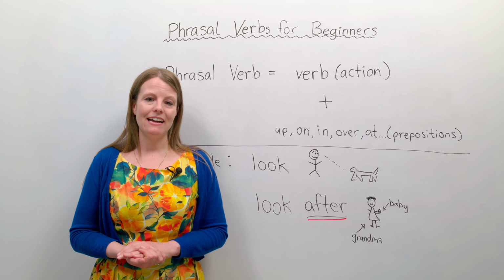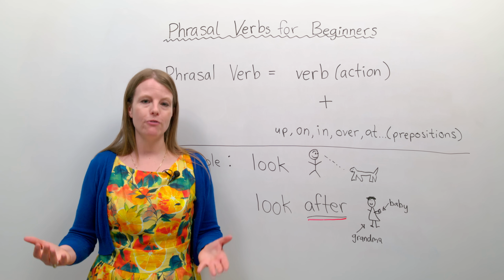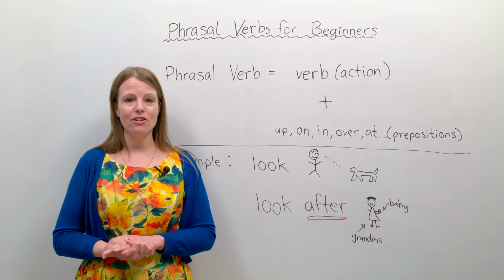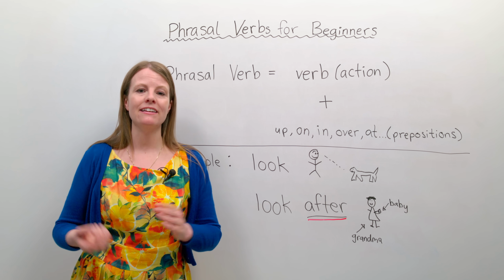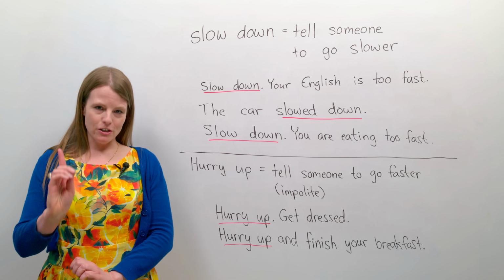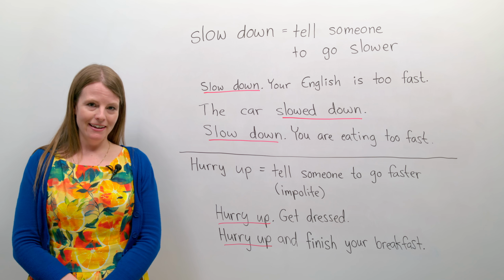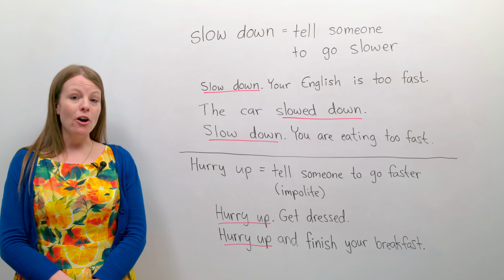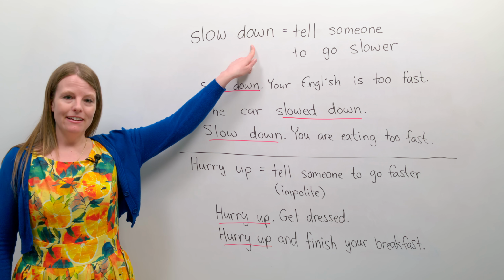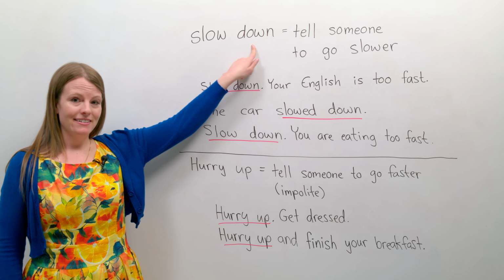Let's look at common phrasal verbs in English. Today, we will learn the most common phrasal verbs for beginners. The first phrasal verb today is slow down. Down is the preposition.